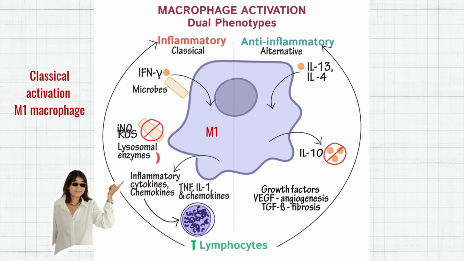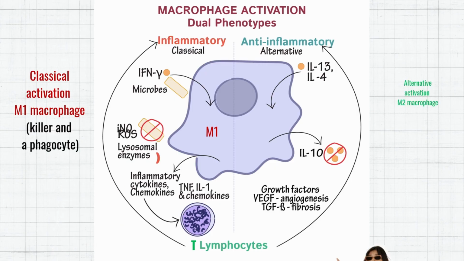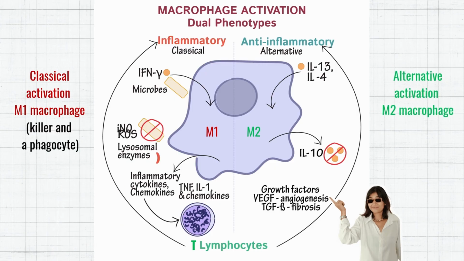It is induced by interferon gamma from T cells, and its role is pro-inflammatory. It is a killer and a phagocyte. In the alternative activation pathway, M2 macrophages are activated. It is induced by interleukin 4 and interleukin 13. Its role is pro-repair or anti-inflammatory. It helps in tissue remodeling and fibrosis.